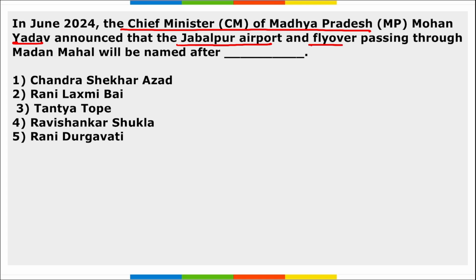Next is, in June, the Chief Minister of Madhya Pradesh, Mohan Yadav, announced that the Jabalpur Airport and flyover passing through Madan Mahal will be named after dash. So it will be named after Rani Durgavati. Correct? So the Chief Minister of Madhya Pradesh, Mohan Yadav, announced that the Jabalpur Airport and flyover passing through Madan Mahal will be named after Rani Durgavati.